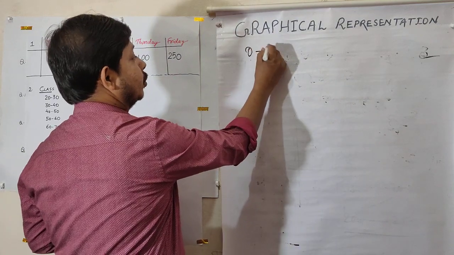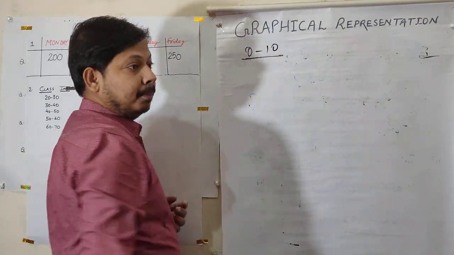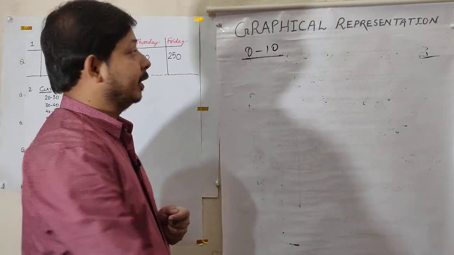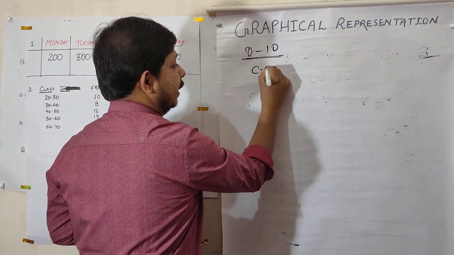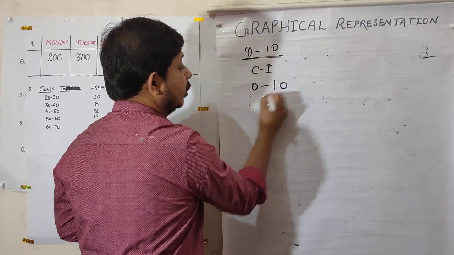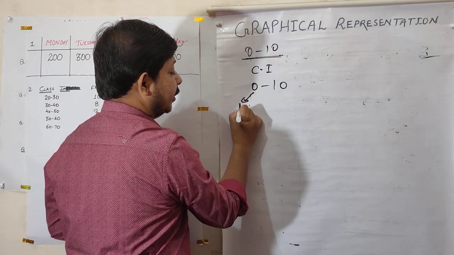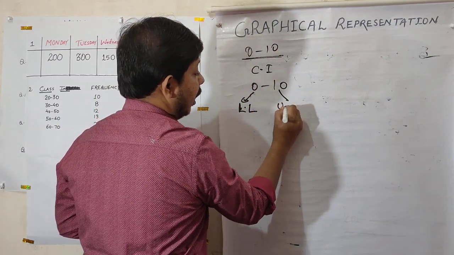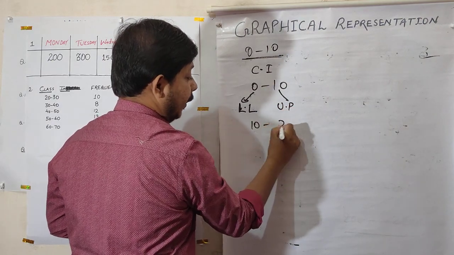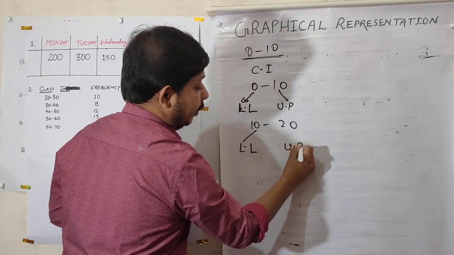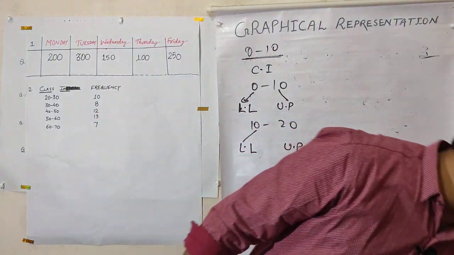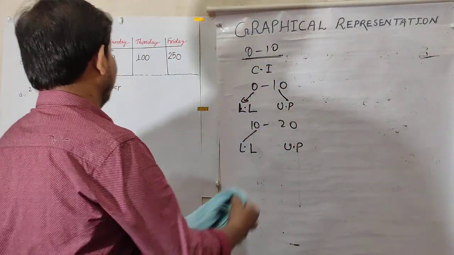Class height means 0 to 10. So this is class height: upper limit minus lower limit. What is upper limit? Very simple. A class interval, say 0 to 10: 0 is the lower limit and 10 is the upper limit. 10 to 20: now 10 is the lower limit, 20 is the upper limit. This way you will find the upper limit and lower limit.